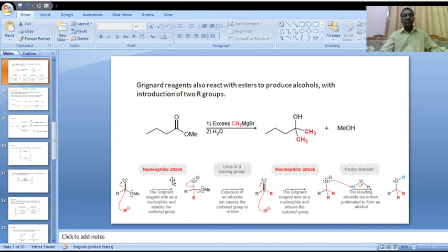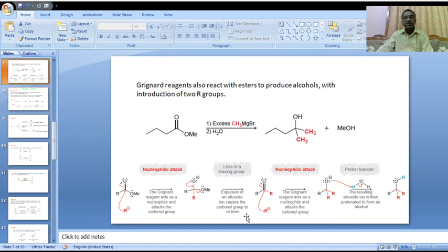In the first step it is a nucleophilic attack: the methyl minus nucleophile attacks the carbonyl carbon, followed by loss of the leaving group. The methoxy group is the leaving group.